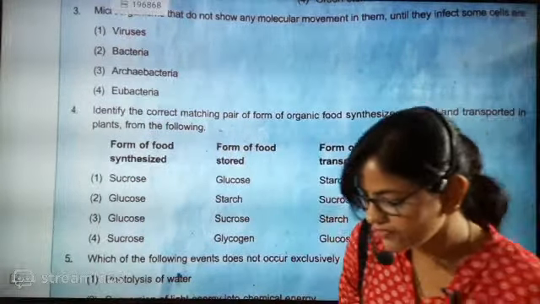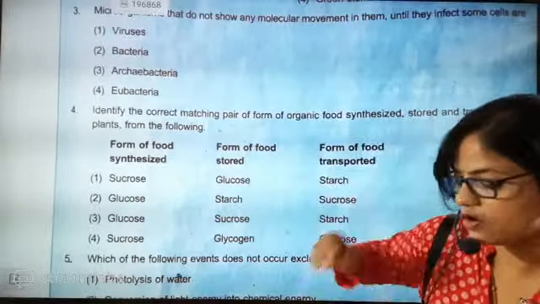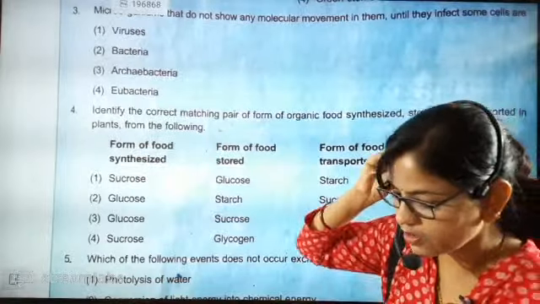Everybody is giving option B for question number 4. Option 2 is the correct answer. Let's see. Everybody is telling option 2.